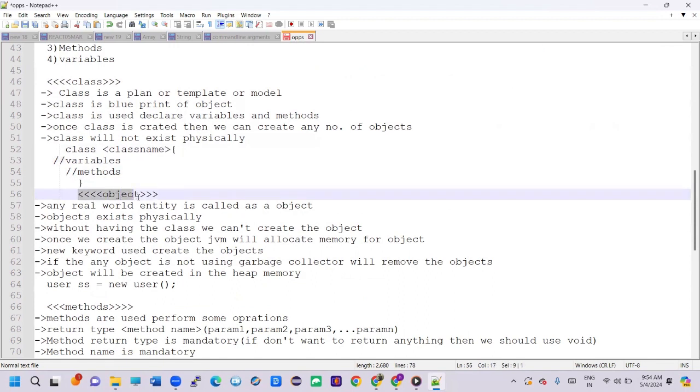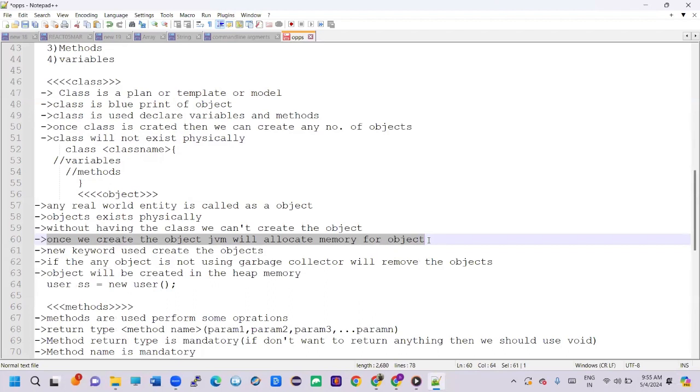Object means any real world entity is called an object. Objects exist physically. Without having the class, we can't create the object, as we already discussed before. Once we create the object, JVM will allocate memory for the object. The new keyword is used to create the objects.